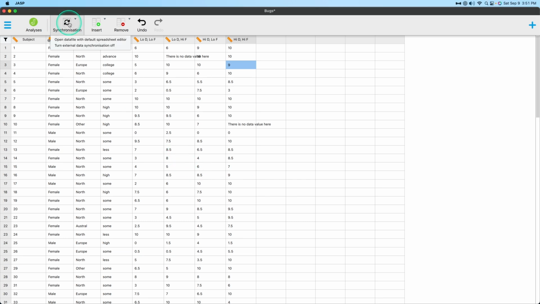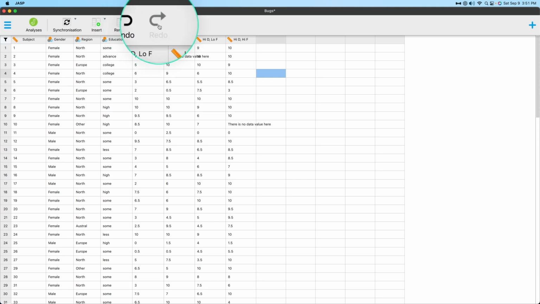When you make changes by going to synchronization, or when it's not synchronized and you want to generate a new file, you are now working with that new file. Interesting. That is not something that had come up in my testing, but we're doing a video here, and we're going to explore all of the features. Why not, right? All right, so we're working with test, and so we'll move on from there. This 9 is the original high D, high F value for case number 3, so we're fine, subject number 3.